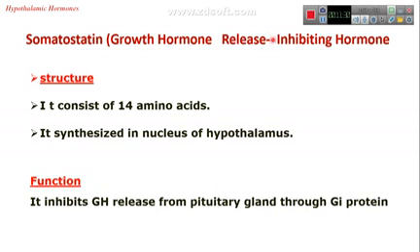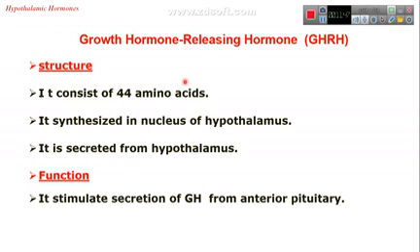Somatostatin, growth hormone release inhibitor, is also called growth hormone release inhibiting hormone. This is a 14 amino acid hormone that inhibits growth hormone release from the pituitary gland. This is an antagonist for growth hormone releasing hormone.